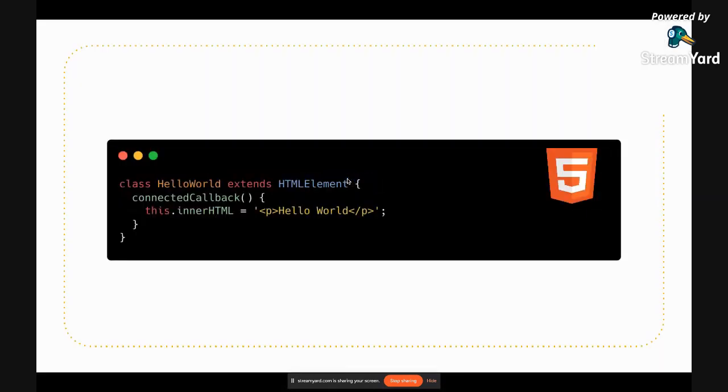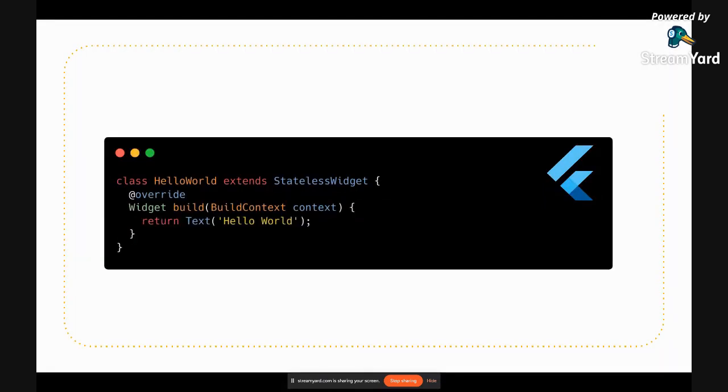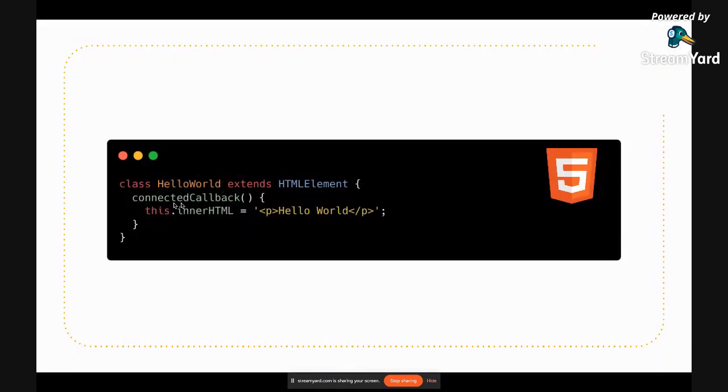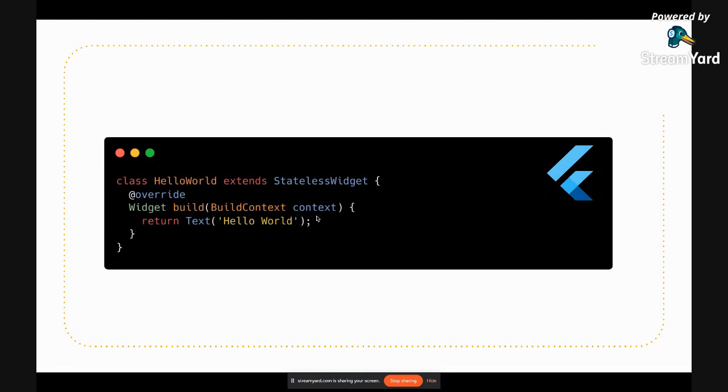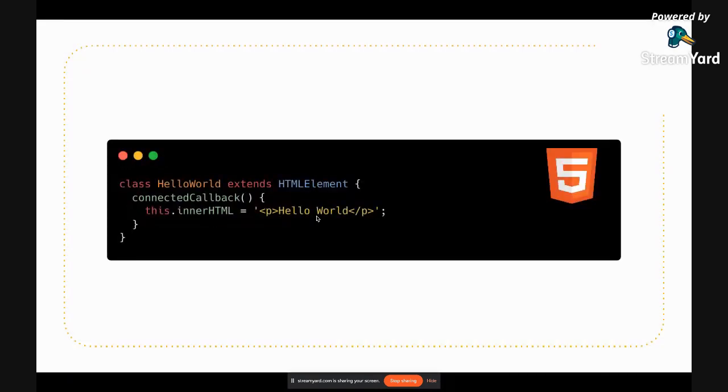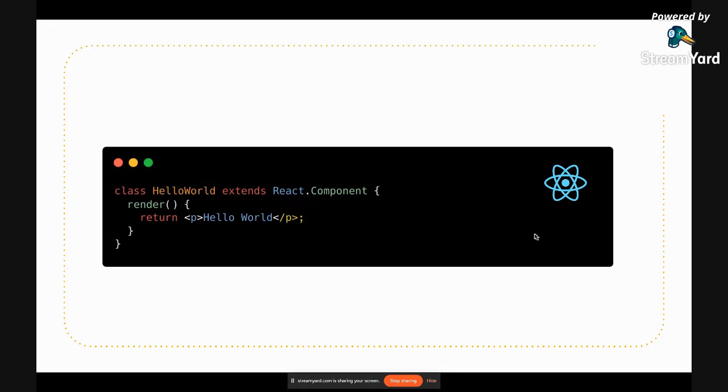Let's see another example, how it is familiar with HTML. In HTML, this is how you write class HelloWorld. It extends an HTMLElement, and then you say that the innerHTML is, let's say, hello world. So if I just want to compare it with HTML, this is how you will do it. Now coming to React. This is how we write hello world in React.